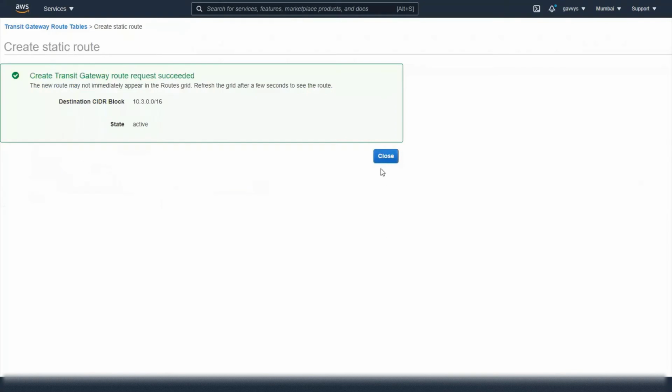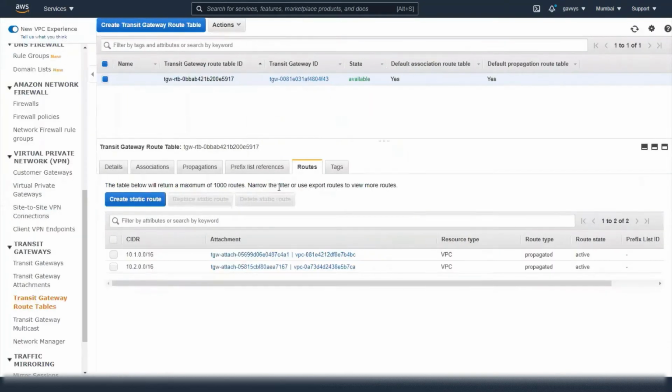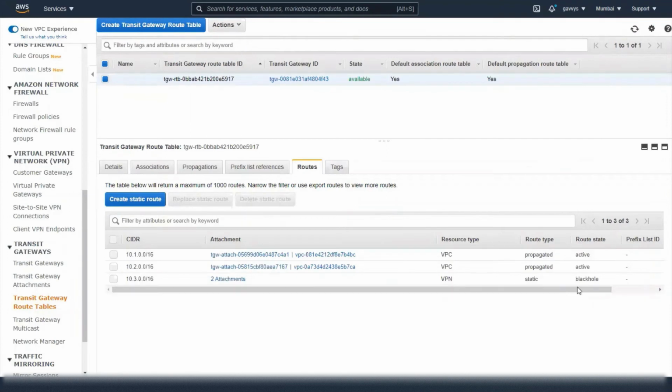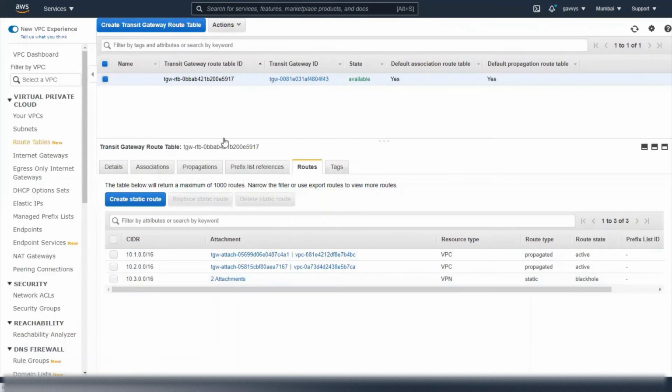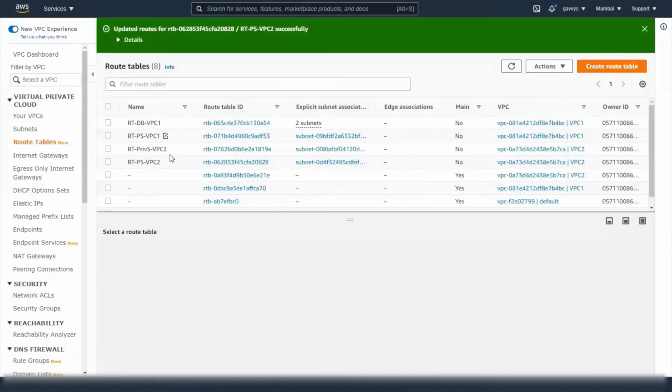We are going to choose our VPN. Create static route. Close. It will automatically appear after some time, and we can see that, yes, it's a blackhole because our VPN is not enabled as of now. When it is connected on both sides, then it will be enabled. Also, do not forget to update the route tables for the VPCs that we have created.